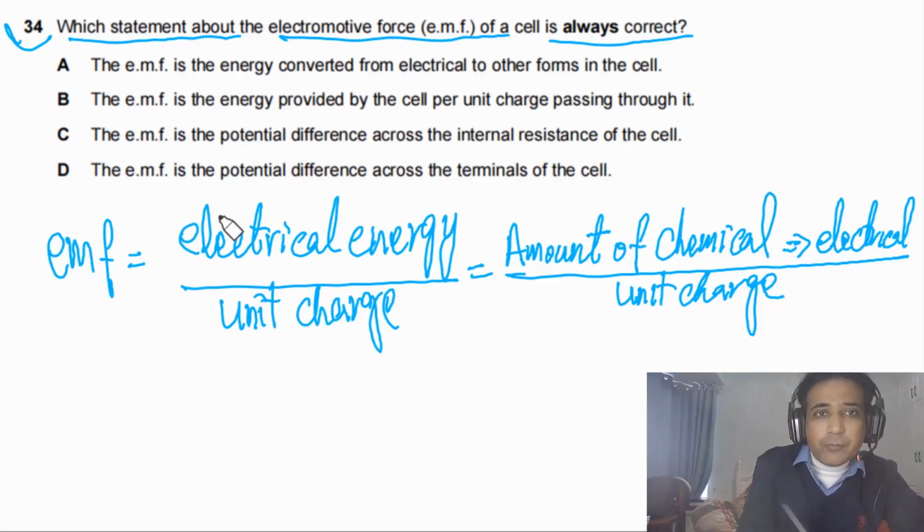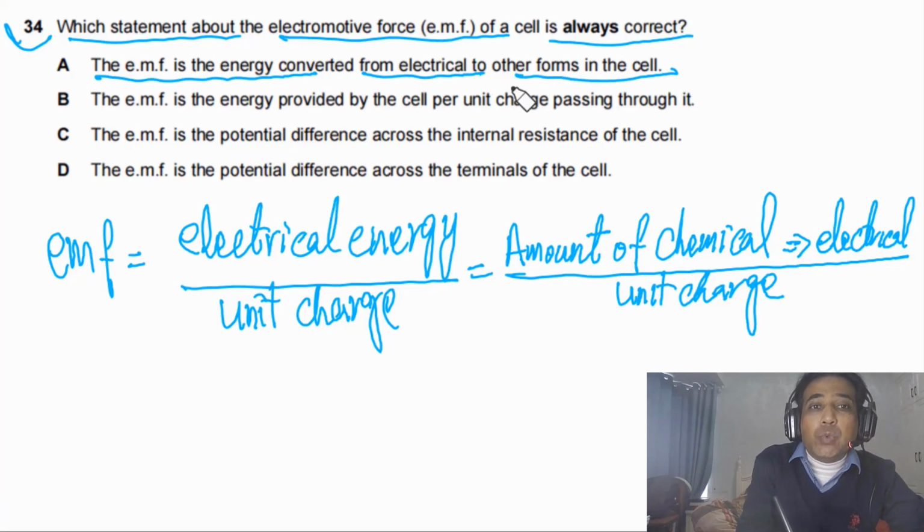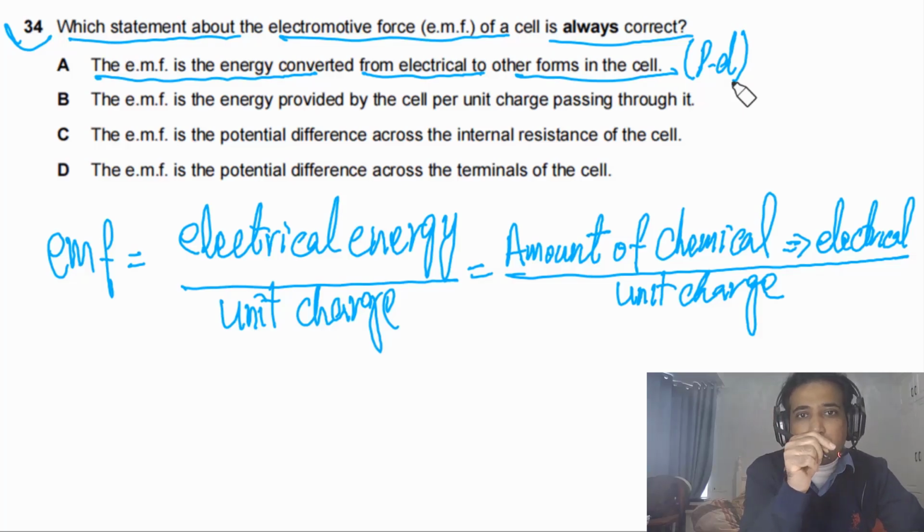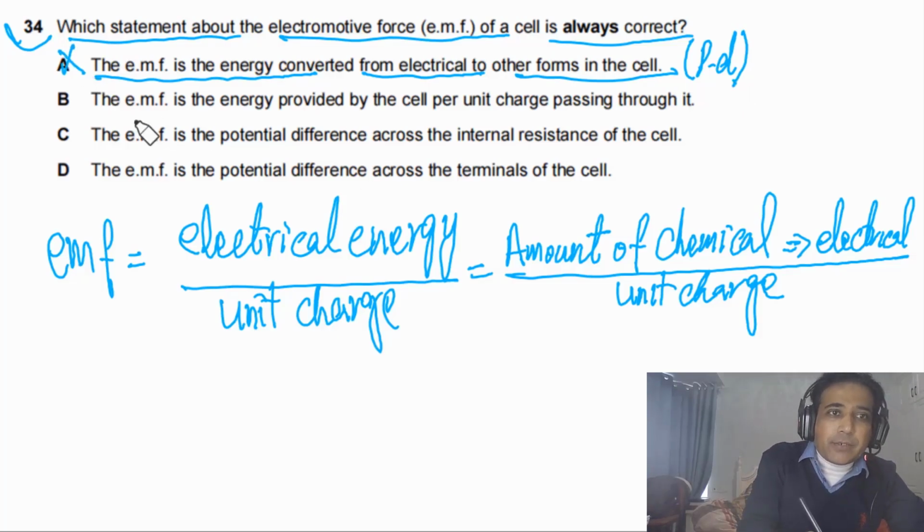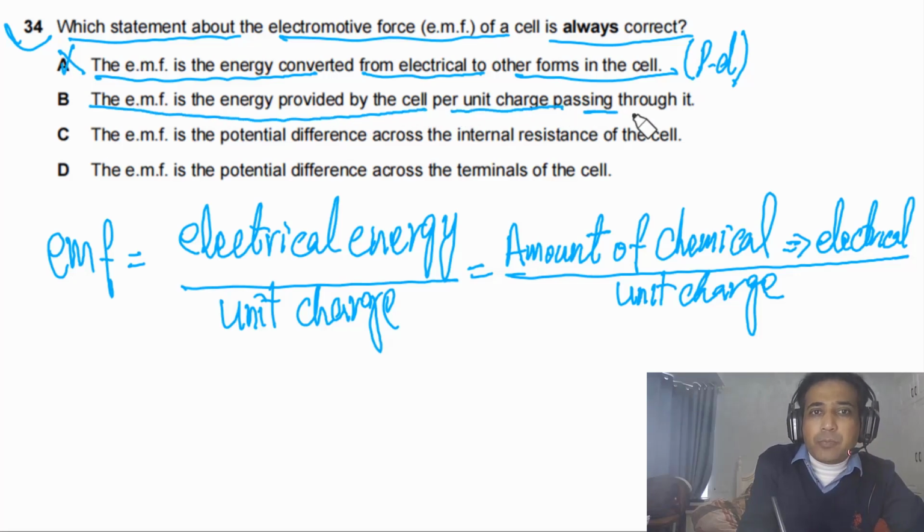If you look at the given options, the EMF is the energy converted from electrical to other forms. No. EMF is the amount of chemical energy into electrical. This is actually how we define potential difference, to other forms per unit charge. So this option is incorrect. The EMF is the energy provided by the cell per unit charge passing through it. Yes, this is true, so this is the correct answer. The EMF is the potential difference across the internal resistance of the cell.